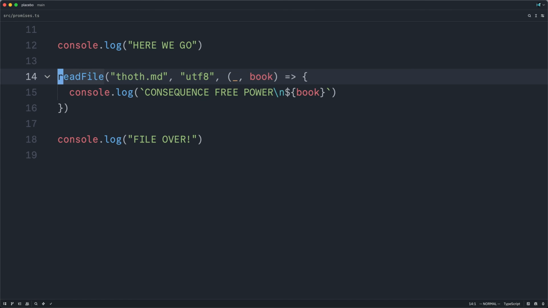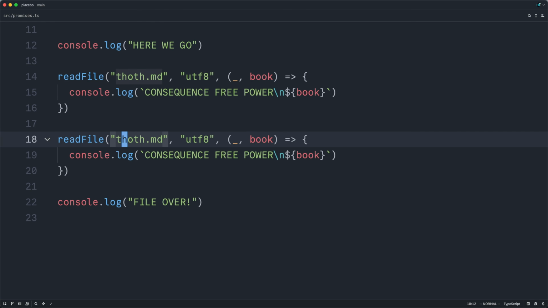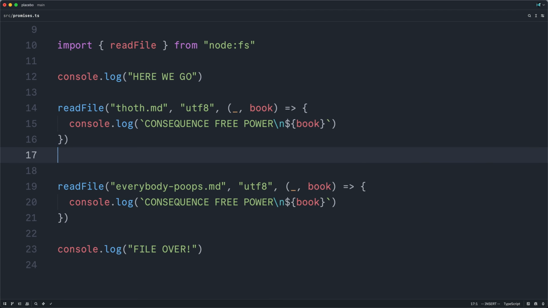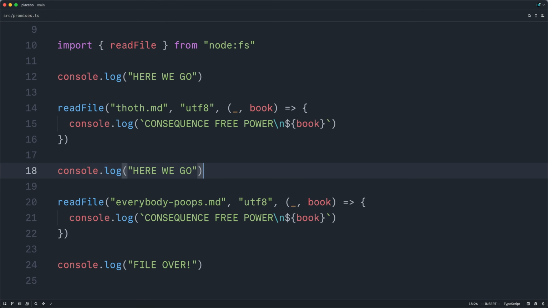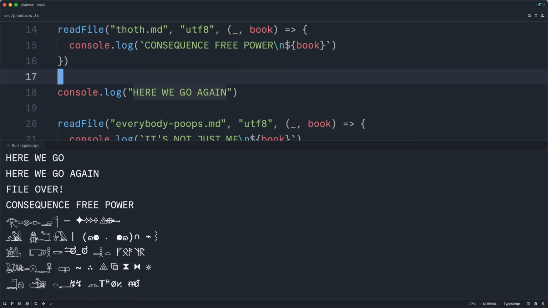And now that we've embraced asynchronicity, we could easily read another file I've downloaded from the internet. And while our JavaScript code still executes on the same single main thread, the underlying I/O operations, the file reads, will, assuming we're working on a multi-core machine, run in parallel. So let me just run this file one last time. And here we have our results.